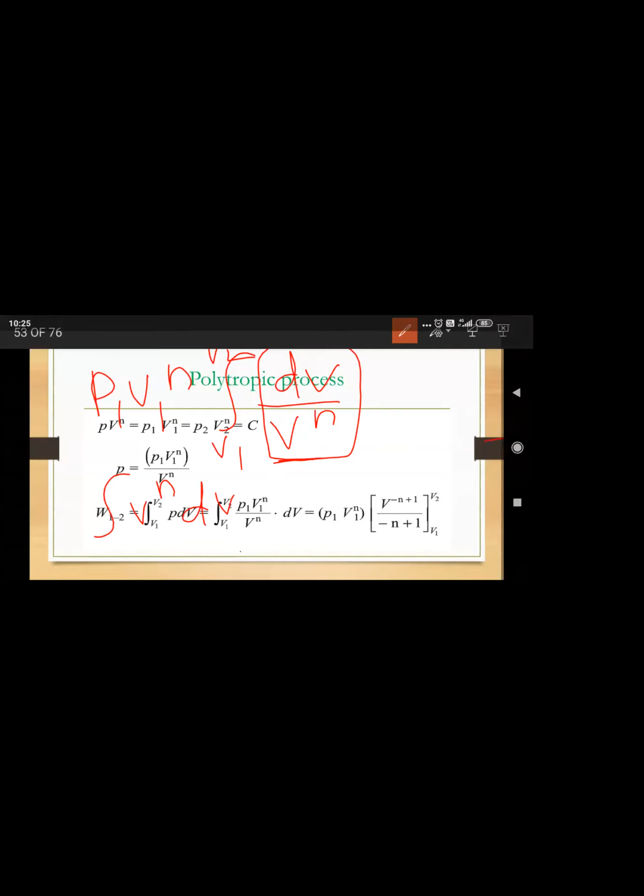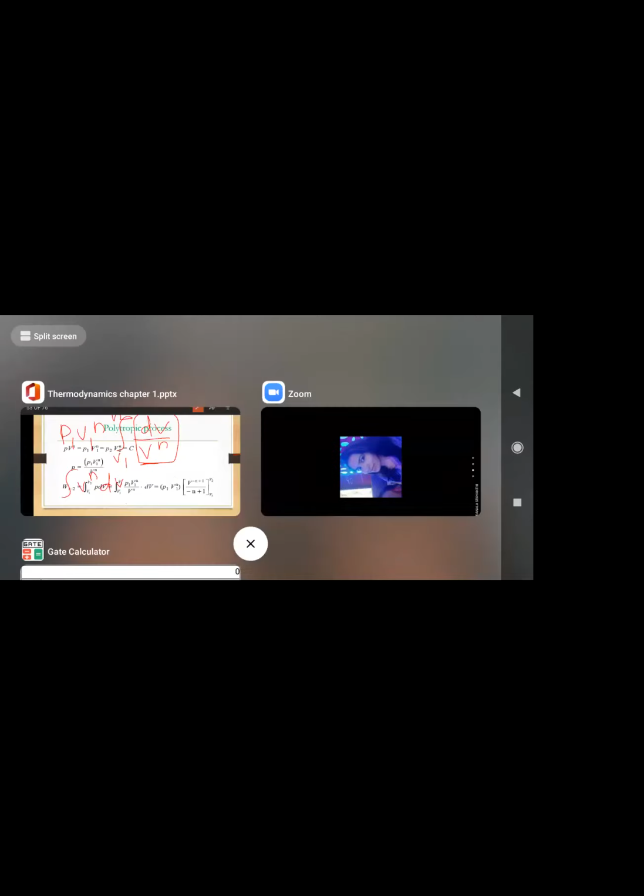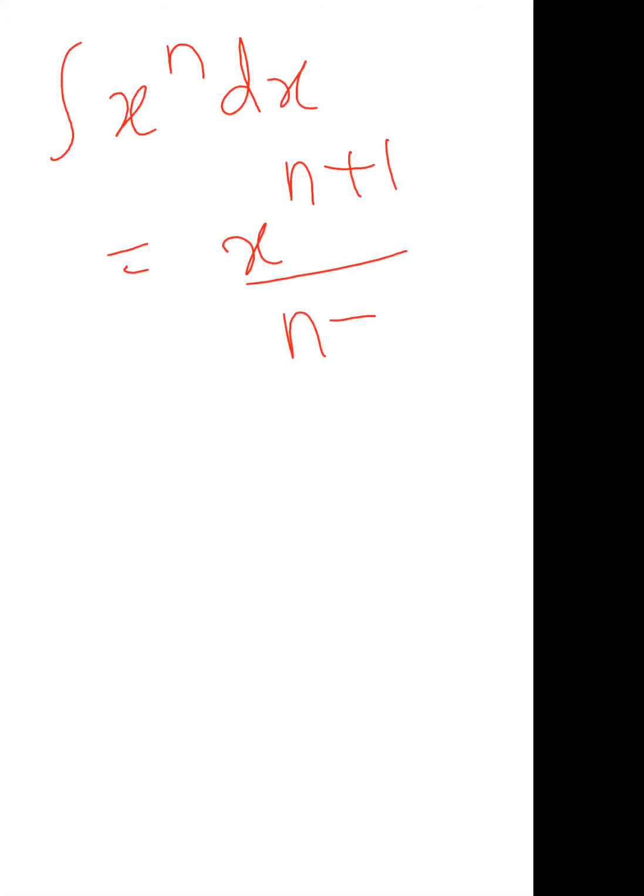V power n integral of dv by v. I guess everyone has doubt in this integral term. Correct? So I will discuss this. Let us see what is the integral of x power n dx. What is the integral? x power n plus 1 by n plus 1. This you all know, right? This is the integration of x power n dx.